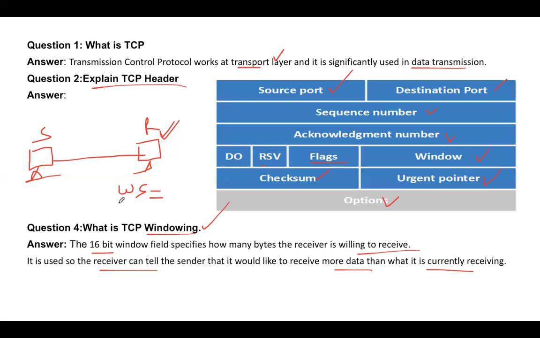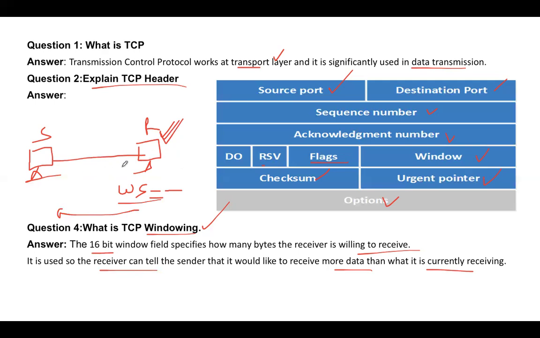Usually the window size is set by the receiver, saying, okay, I want you to process this much data, and once this much data has been delivered to me, I will send you the acknowledgement. That is the reason they set the window size, so that fewer acknowledgements are sent.